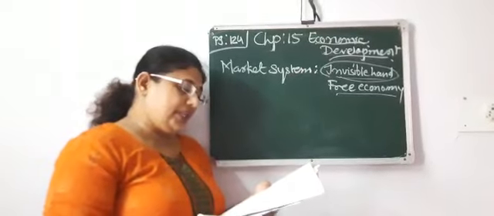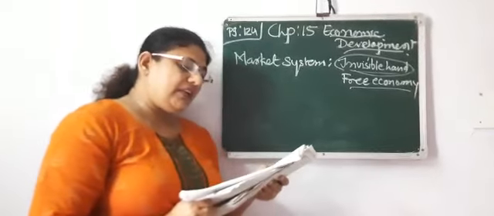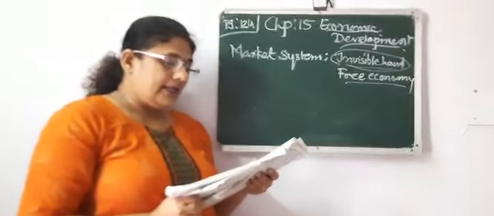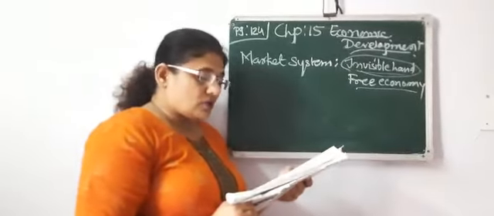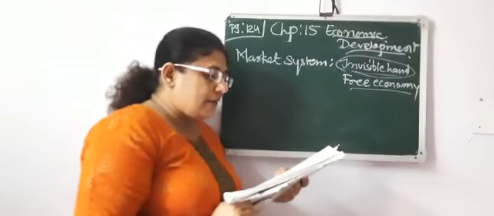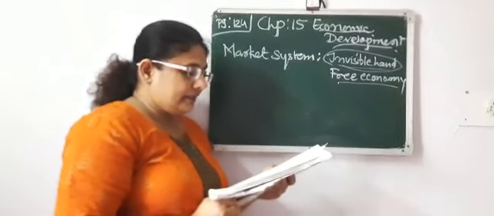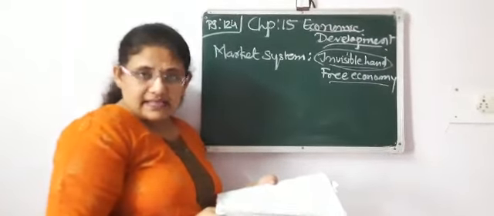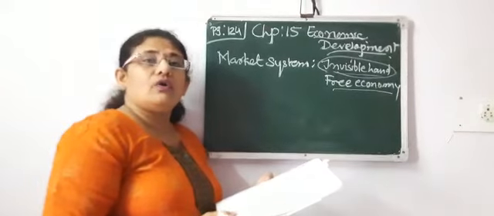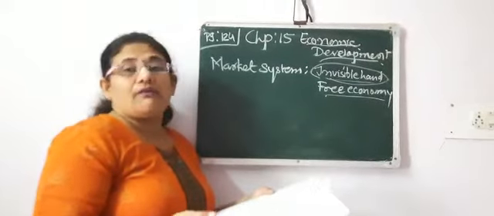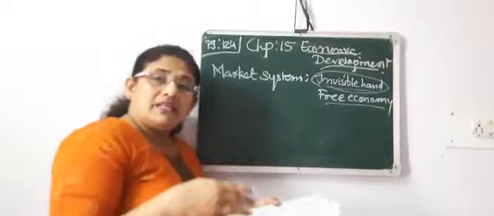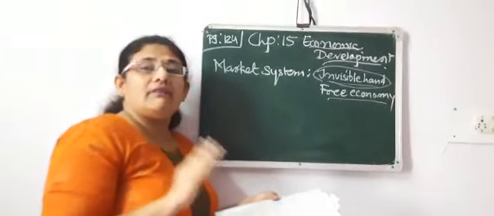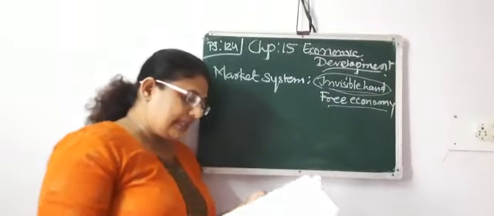The first limitation is that, because profit is kept at the center of production, commodities are produced in larger quantity, and the production of basic requirements is neglected or reduced in favor of luxurious commodities. What is the main aim? Profit. So they will go for luxurious items and not for basic requirements. They will not see whether basic needs are being met, they will see how they can increase the profit. That is the first thing.